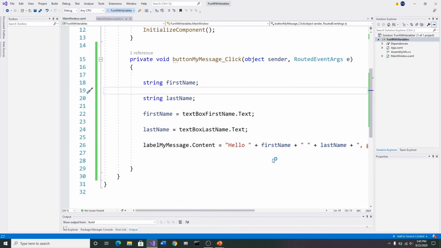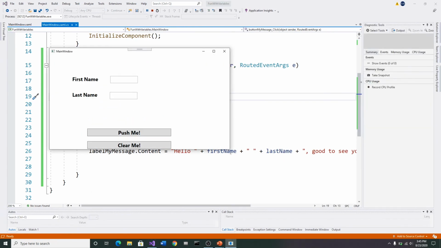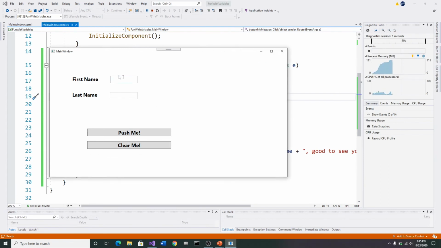We're okay. My antivirus is worried about what I'm working on here. I'm going to make this a little bigger. Okay, here it says first name. So I'm going to add in Bob. And then last name, I'm going to put Tabor. And so now I've entered a name, Bob Tabor. It doesn't matter what name I have entered into this box. And I click the Push Me button. Hello, Bob Tabor. Good to see you.